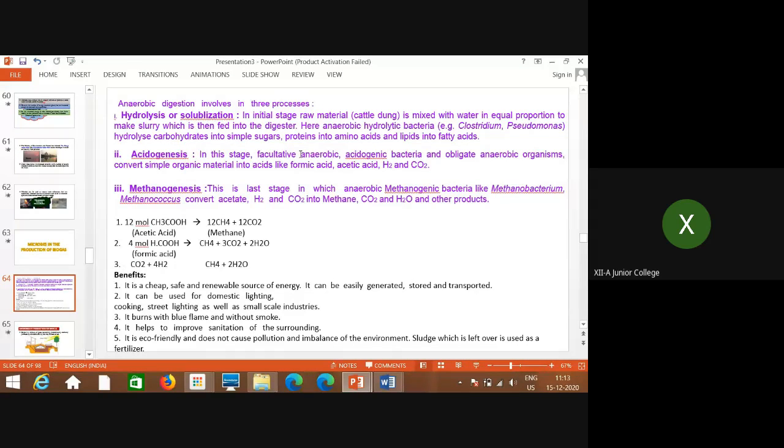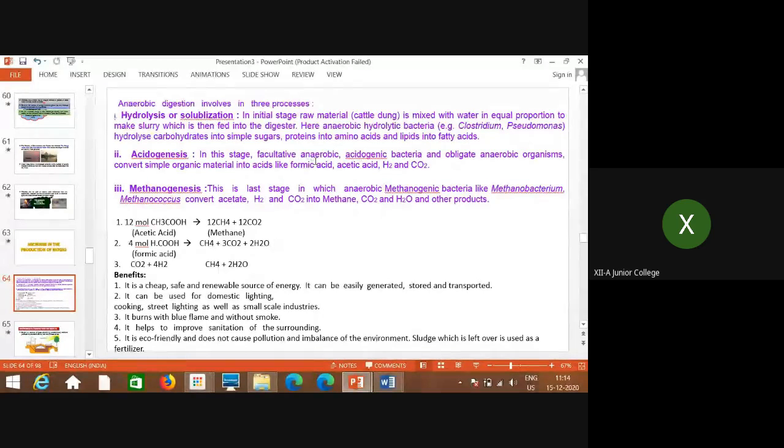They are active both in the presence and absence of oxygen. Obligate anaerobic organisms survive only in the absence of oxygen. If oxygen is available at more than 0.2 to 0.5%, they cannot survive. That is the difference, right?